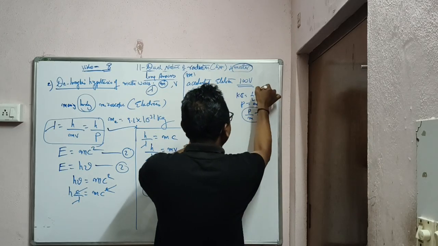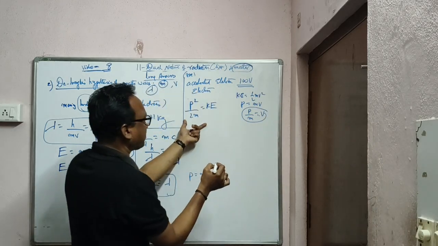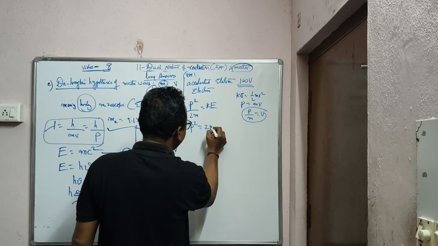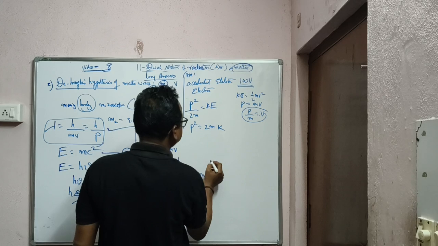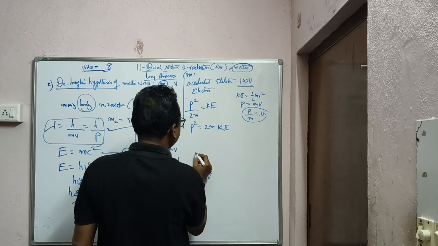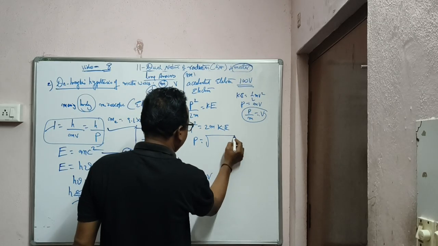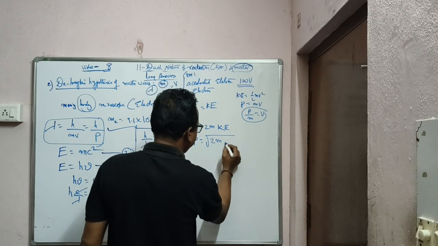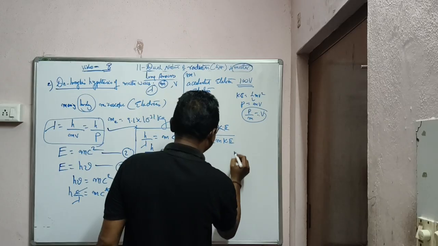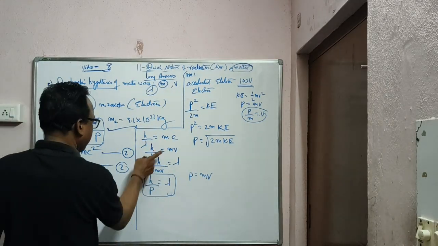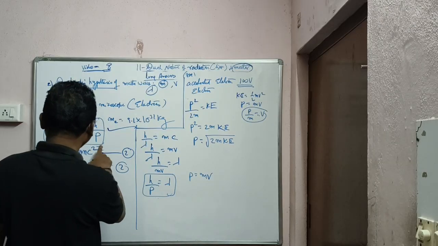If you put this value in this one, we will get this equation, p square by 2m. Or ఇందులోంచి what is p square? 2m kinetic energy, or p is equal to root over 2 into m into kinetic energy. నోట్ చేశారా?